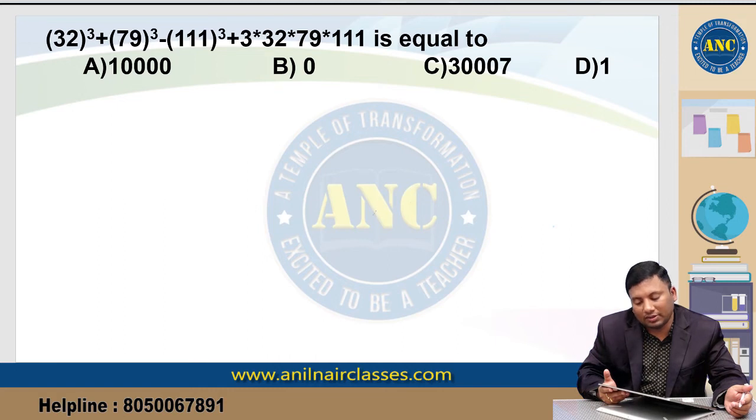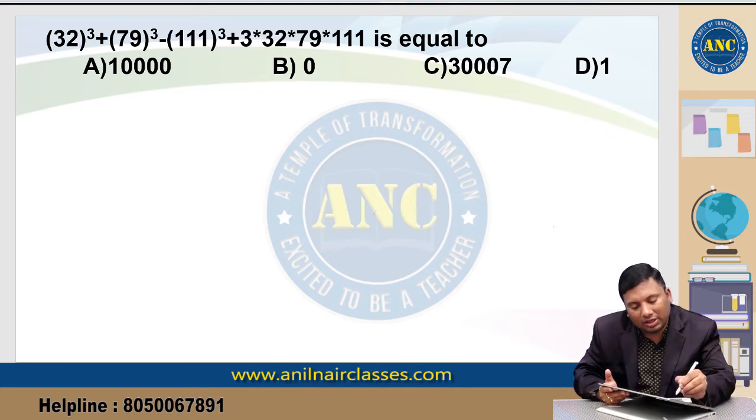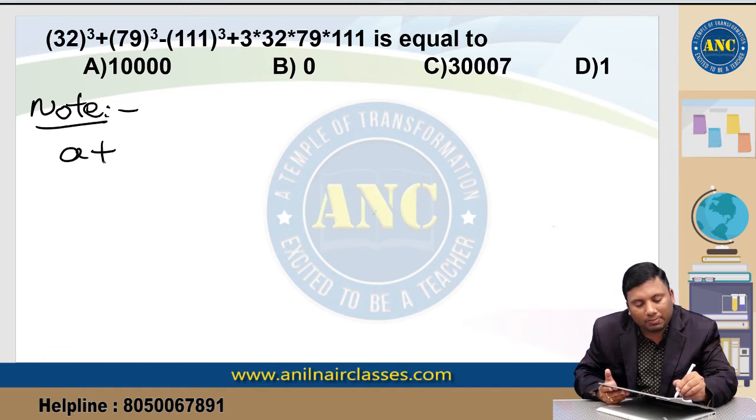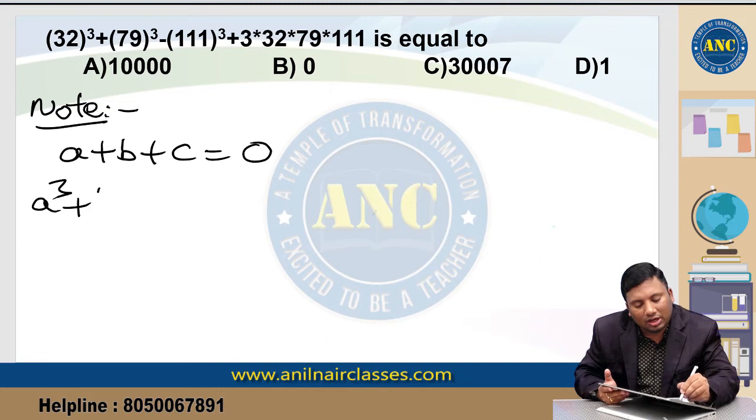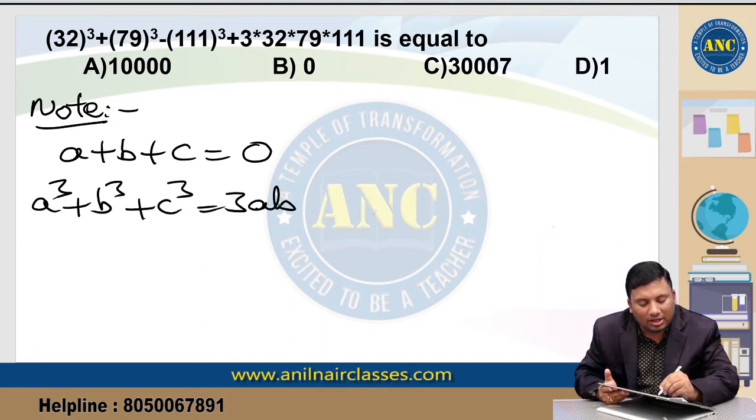32 cube plus 79 cube minus 111 cube plus 3abc. Now if you see here, note a plus b plus c is 0. If a plus b plus c is 0, a cube plus b cube plus c cube is 3abc.